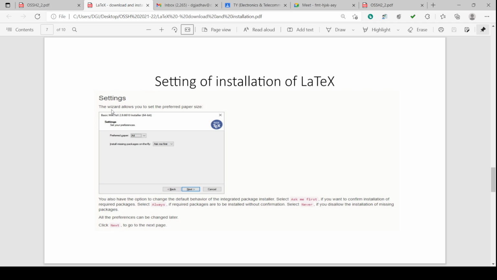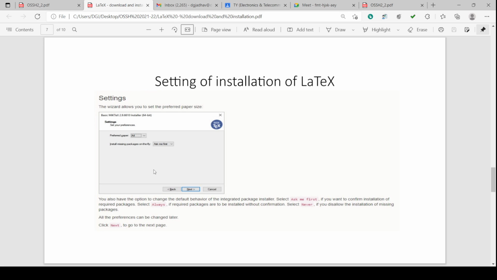So in settings, the wizard allows you to set the preferred page size, and generally we have the preferred page size as A4 for our document preparation, and we can install the packages on the fly. And we can select "ask me first" for installing or making any modification.